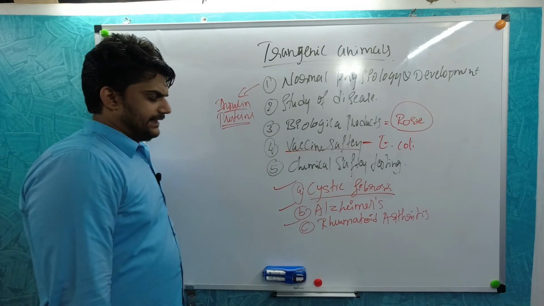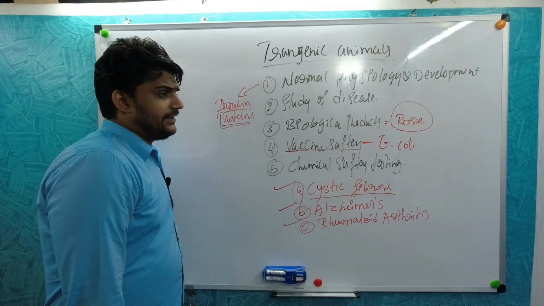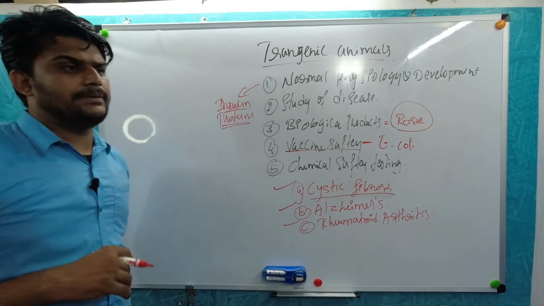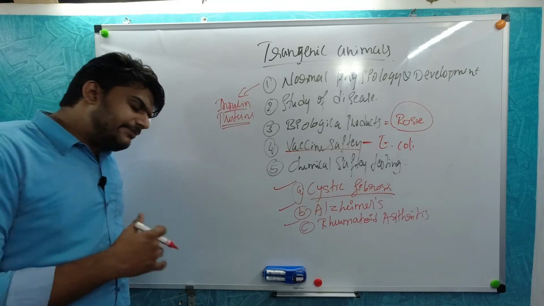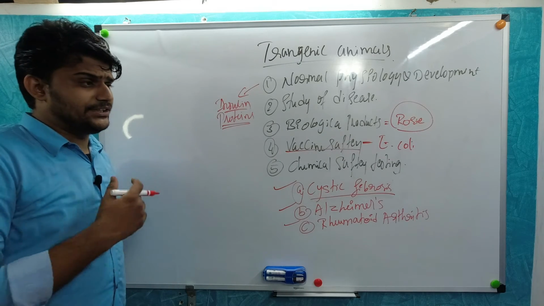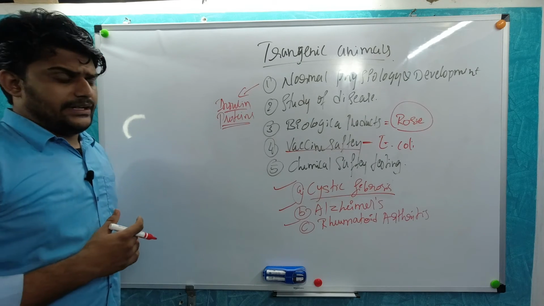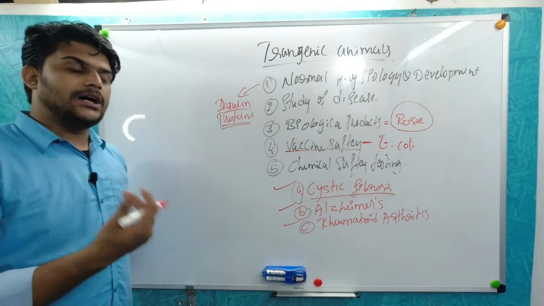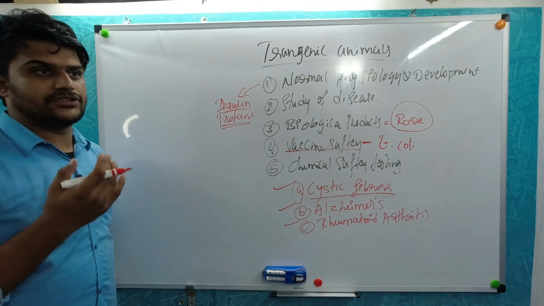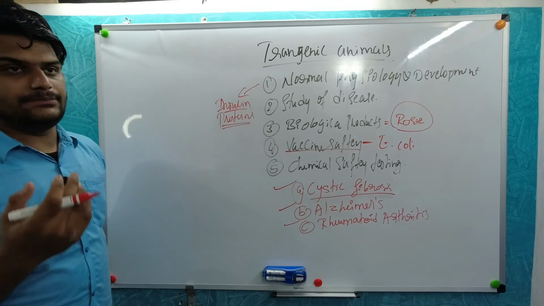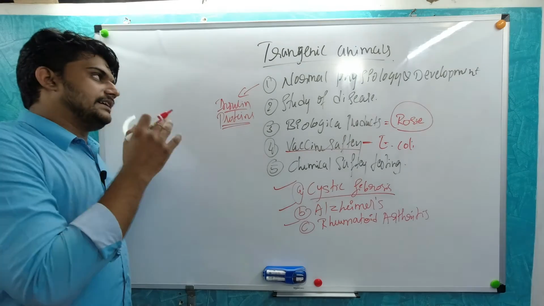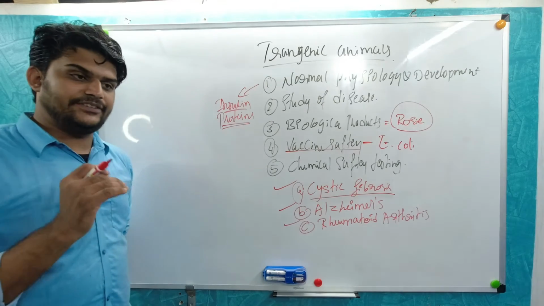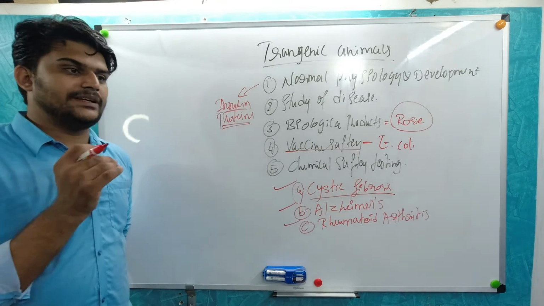So that is vaccine safety, when it comes to safety before using it on human beings. Then chemical safety testing. A lot of chemicals are introduced in our day-to-day life. All of them have to pass through safety testing, where transgenic animals are used, because these are the animals used for biotechnological study. So all the chemicals are tested for whether they are harmful to human beings or not.